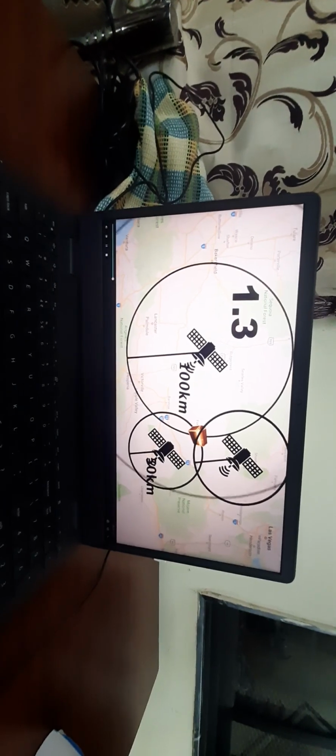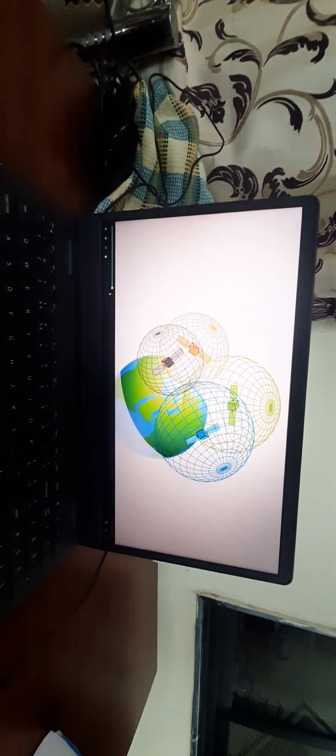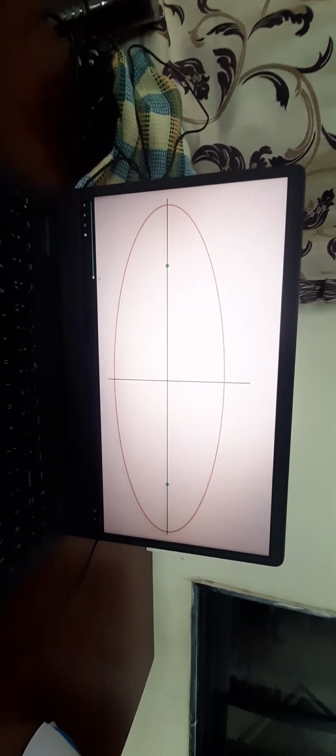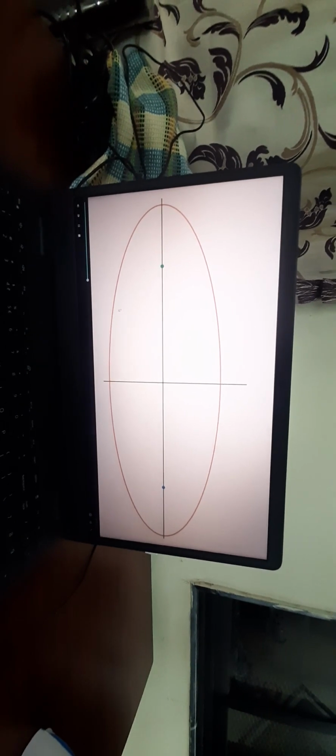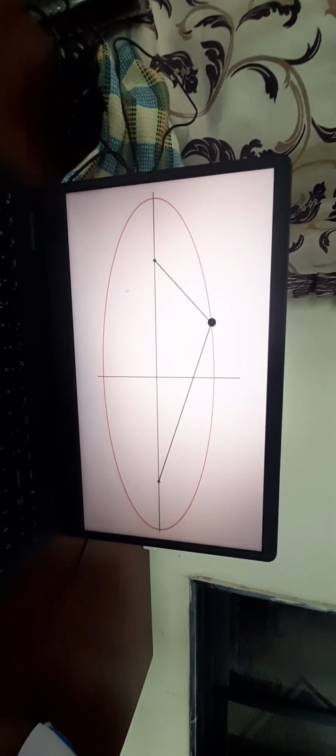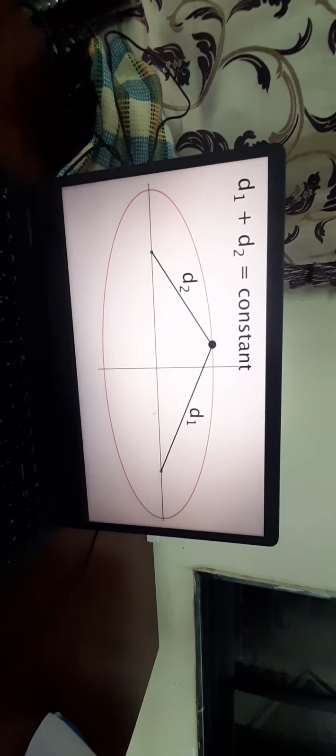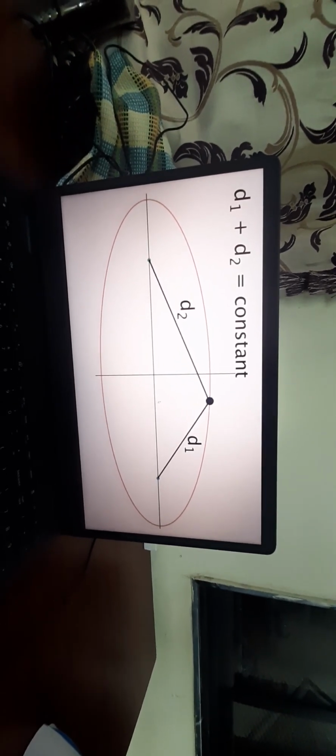So now we'll move on to ellipses. An ellipse is defined as the collection of points such that the sum of distances from the two focuses is going to remain a constant. We can also see this in the following animation. So d2 plus d1 are the distances from the focuses. It is always going to remain a constant.